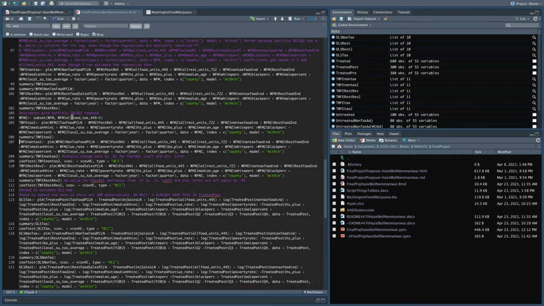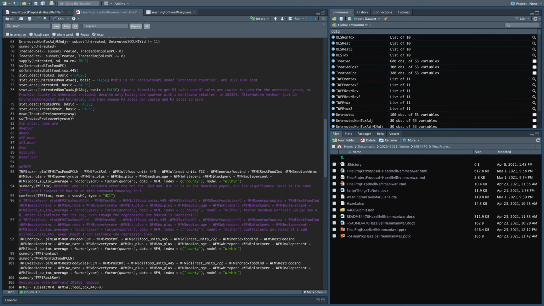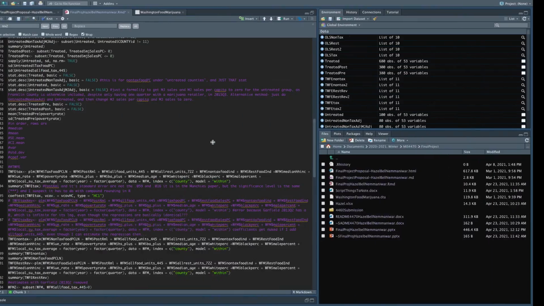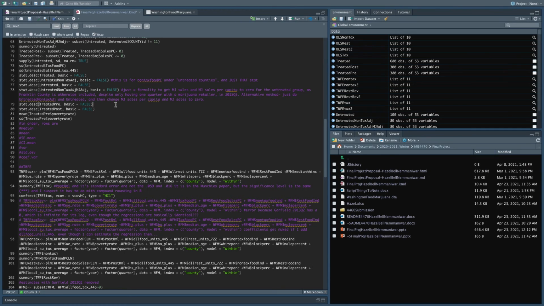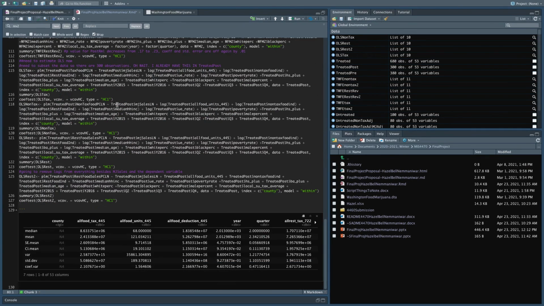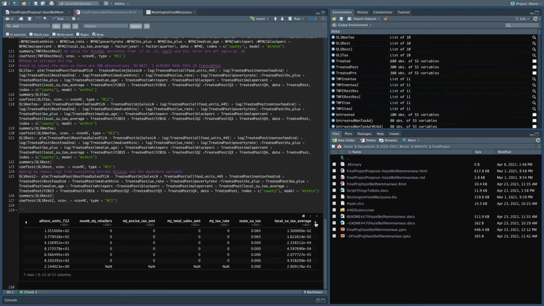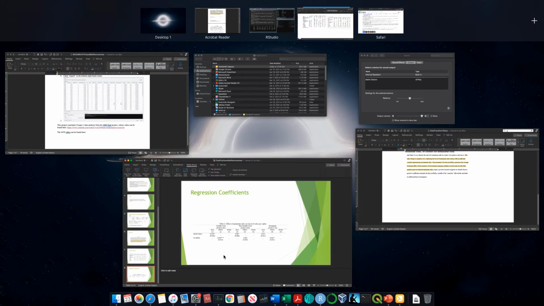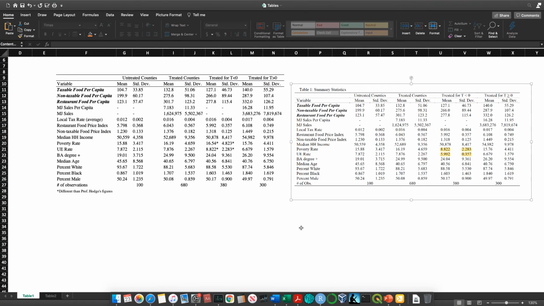And then for the summary stats, we used the stat.dsc function. And that's where I believe it was treated less than 0, so treated pre, and we're looking at poverty rate 16.54, and then I think it was 4.8, yep, 823. So here's a side-by-side. I had the exact same numbers. The only highlighted ones are the ones with the asterisks that are incorrect.